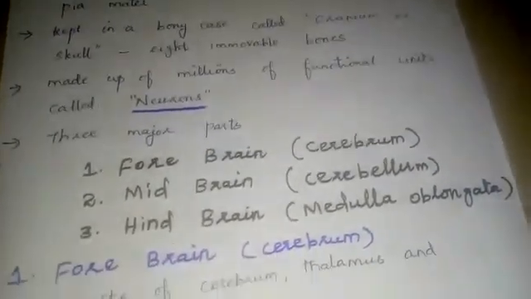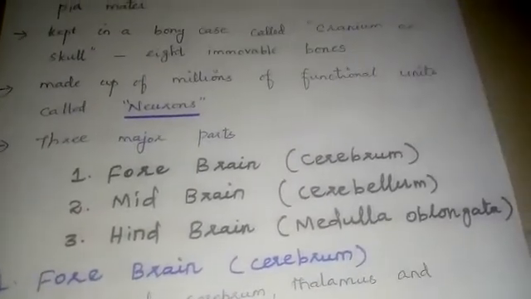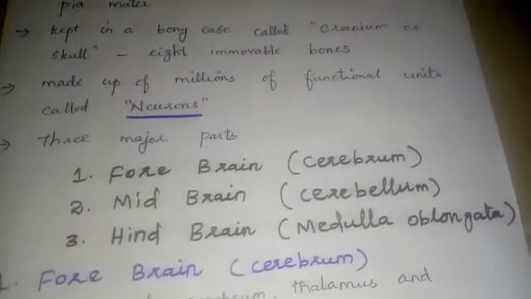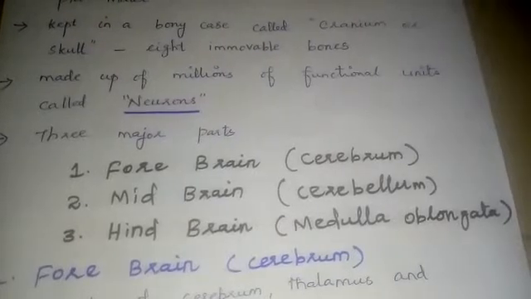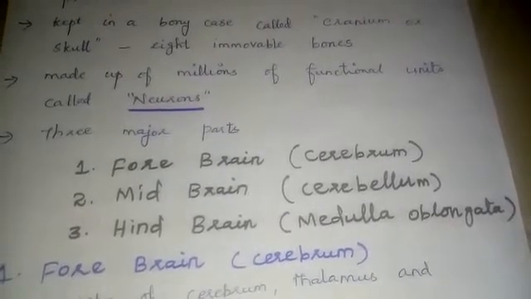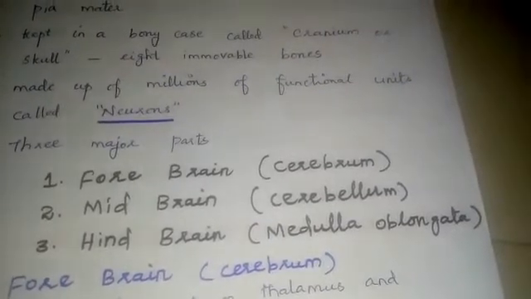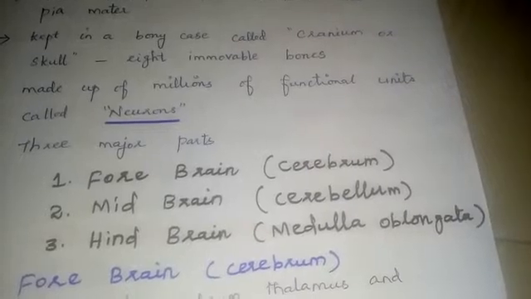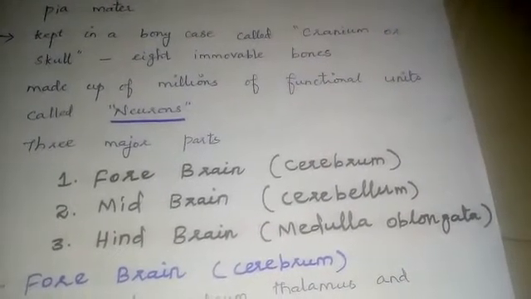The human brain is divided into 3 major parts. One is the forebrain, whose other name is cerebrum. The second is the midbrain, whose other name is cerebellum. The third is the hindbrain, whose other name is medulla oblongata. Already you heard this word, I think, isn't it? So the 3 parts of the brain are forebrain, midbrain and hindbrain.